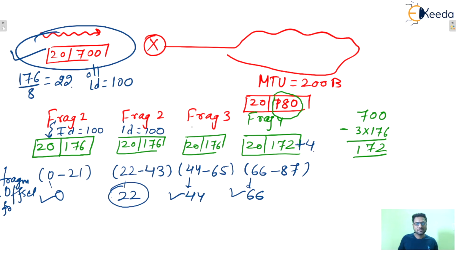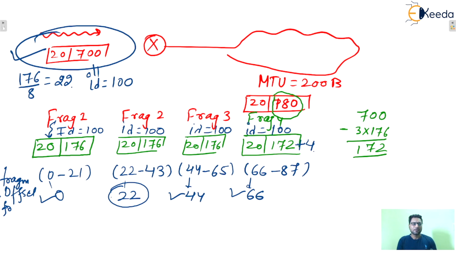All the fragments of the same datagram have the same ID. This will be helpful during defragmentation. At the destination, these will be combined, and all the fragments having the same ID number will be combined into one. I hope this is clear to everyone.